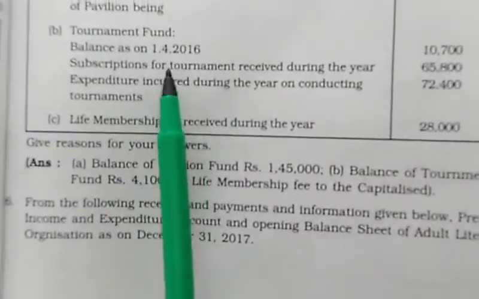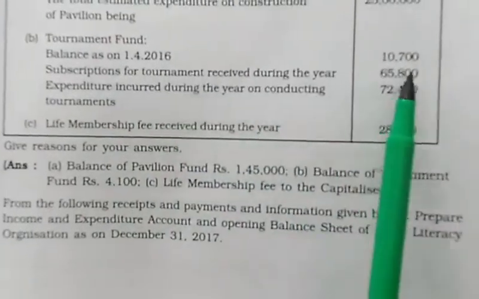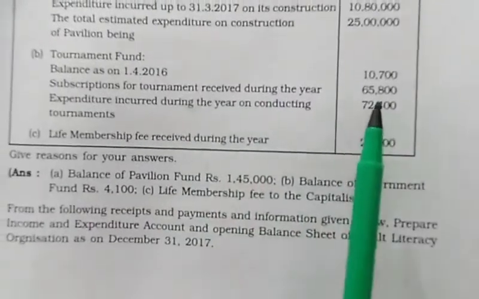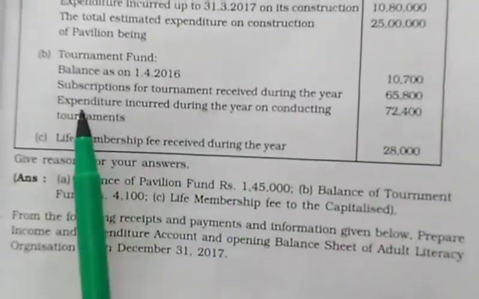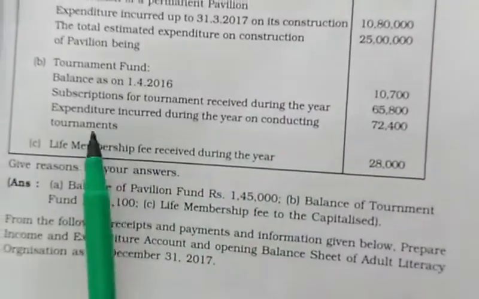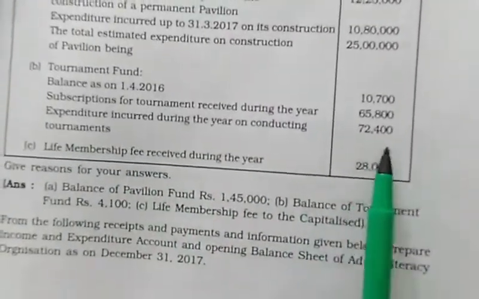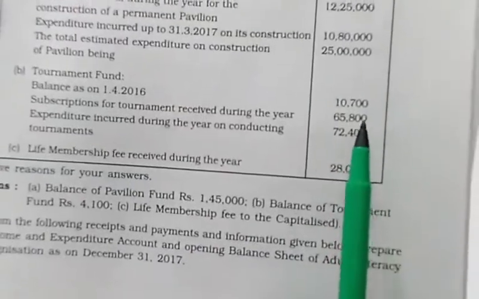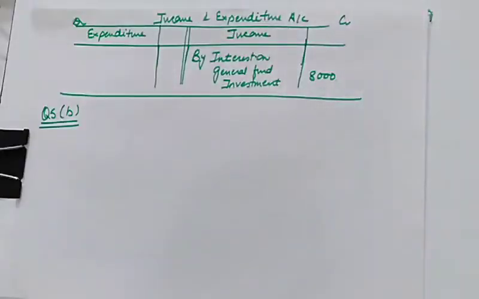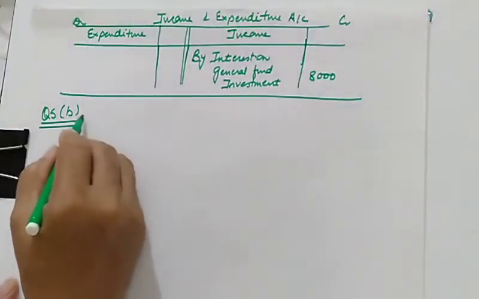Then balance on 1/4/2016. So this is the opening balance. Subscription for tournament fund received during the year is 65,800. Expenditure incurred during the year on conducting tournaments is 72,400. So this subscription will be added and expenditure will be deducted.